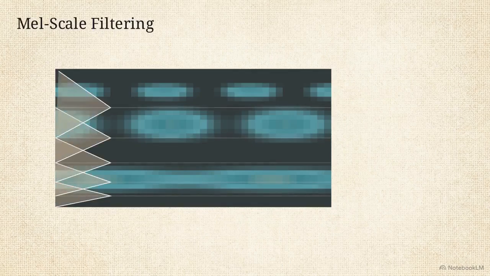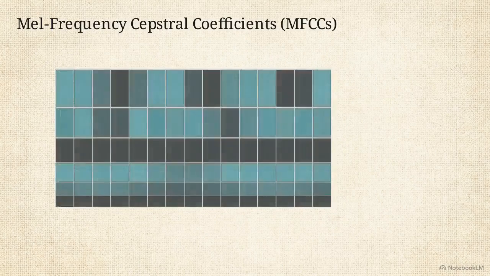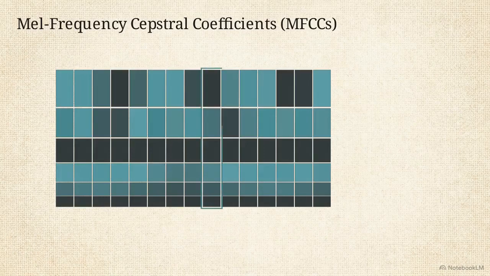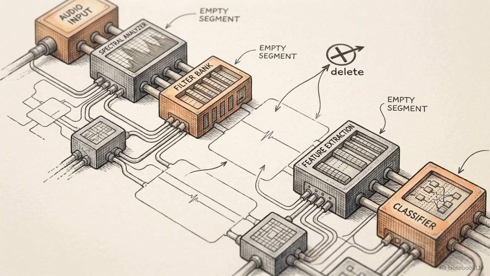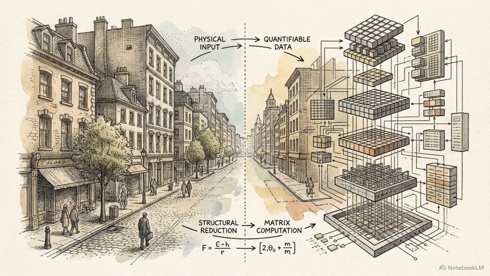We then apply MEL filters to this spectrogram. This process extracts MEL frequency cepstral coefficients, or MFCCs, which align the frequency data with the logarithmic scale of human auditory perception. Simultaneously, a voice activity detection algorithm identifies and removes segments of silence, preventing the pipeline from processing empty noise. Machine learning depends on this initial step, the mathematical reduction of the physical world into discrete, quantifiable features.